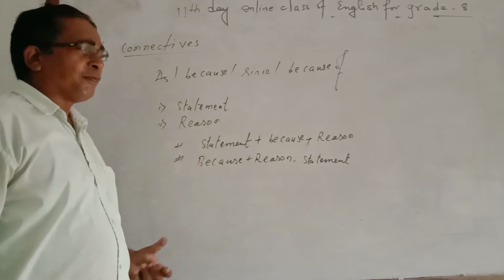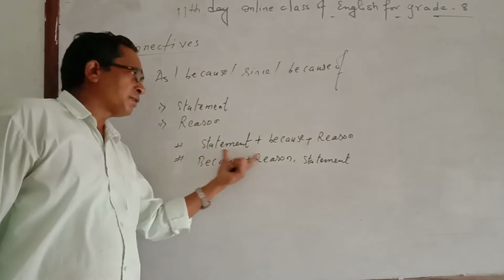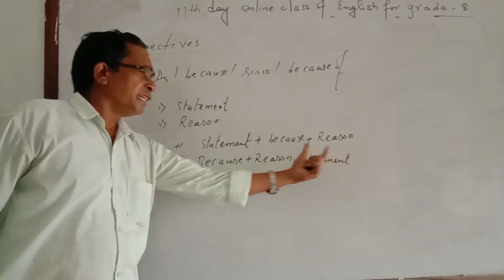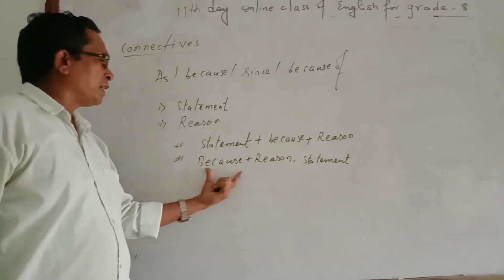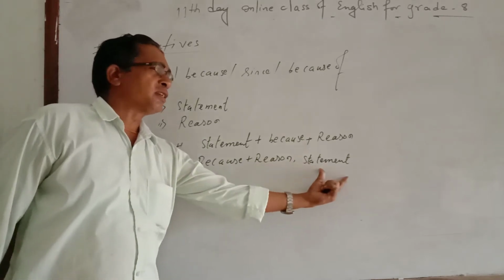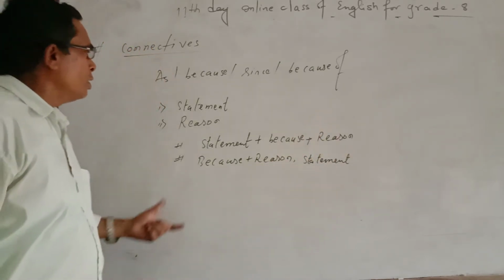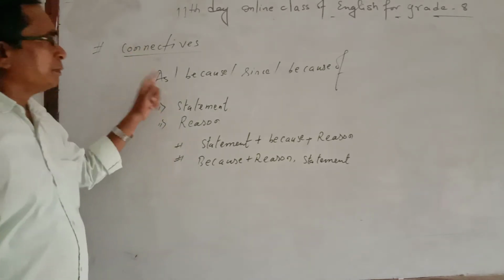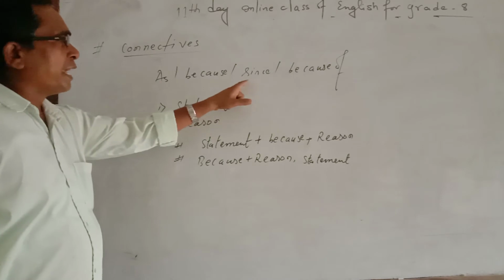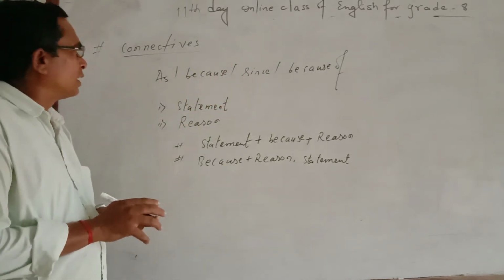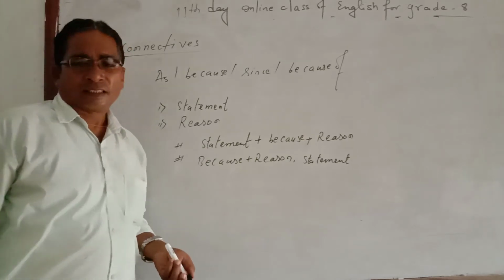If statement is at first, then statement as it is. After that you may write because, and after that reason as it is. Similarly, if reason is at first, then first you write because, after that reason and comma, after comma you can write statement. So when you use because, there you can use as. Similarly, you can use because of also, and likewise since. But there is a little bit of difference while using either because or since or because of.